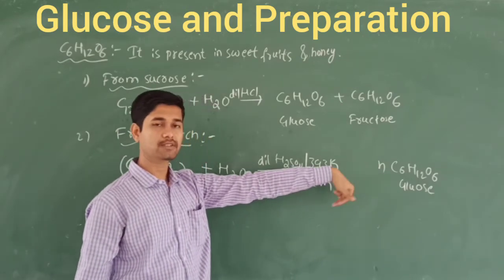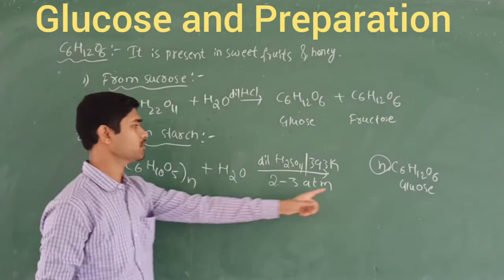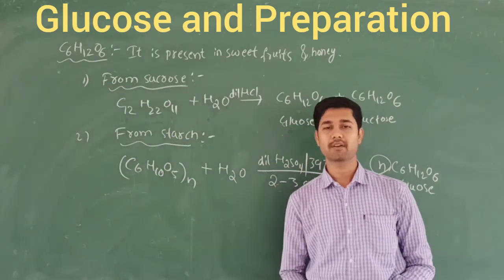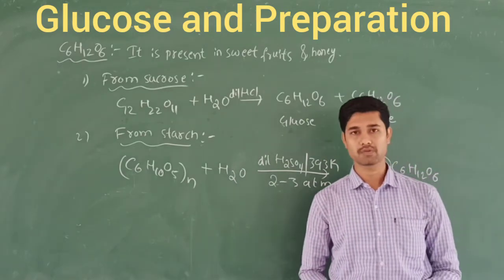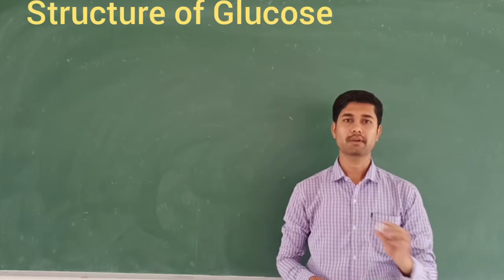We indicate this large number by writing n. Right? Here n will be there, so a large number of glucose units. So this is the simplest method of preparation of glucose. Let's discuss the structure of glucose one by one.